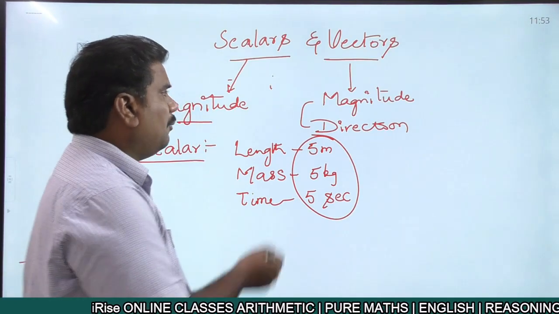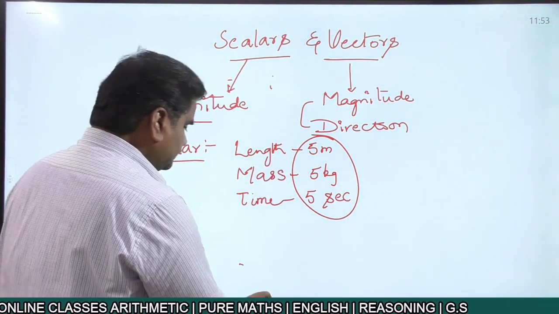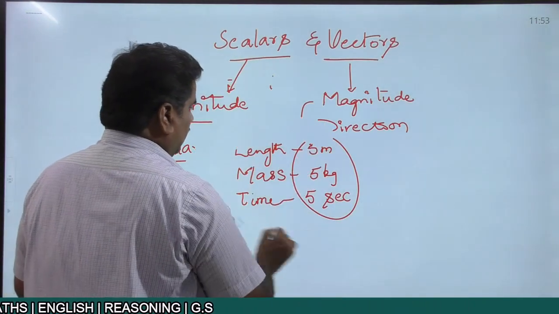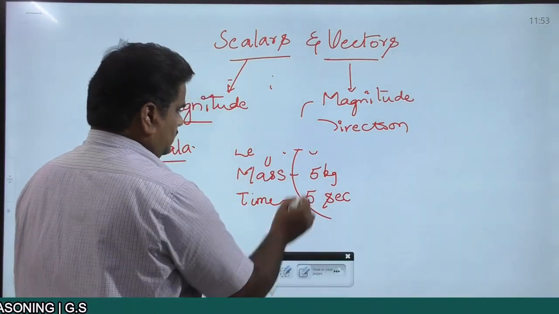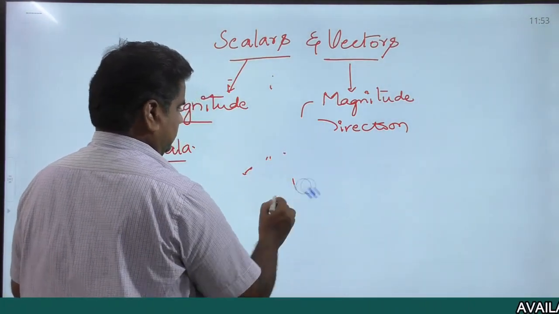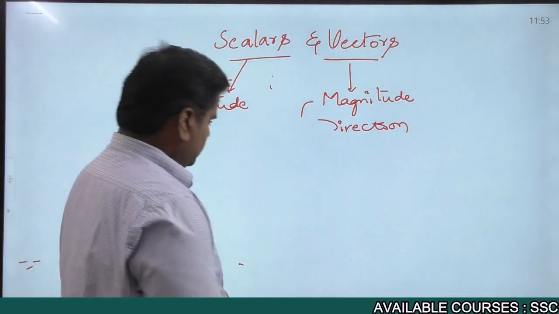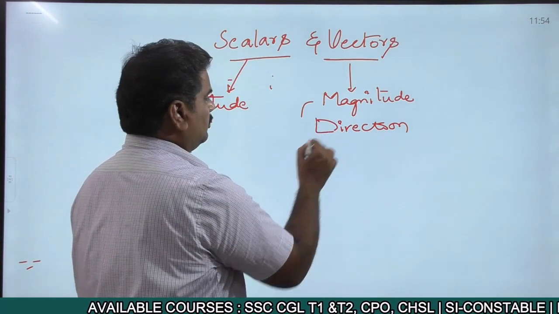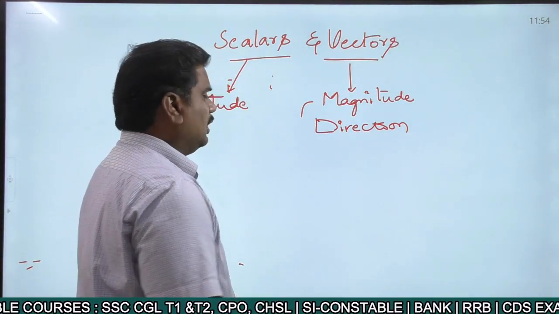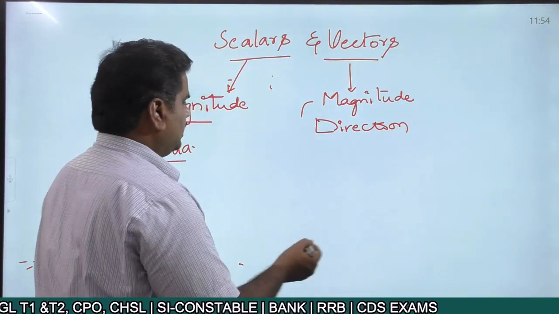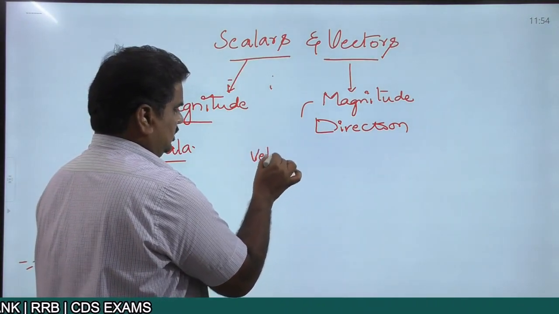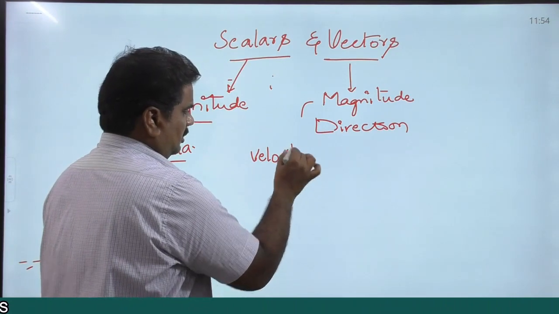At the same time, in the case of vectors, they possess magnitude, and along with that they possess direction. For example, suppose I'm talking about a physical quantity which I call velocity.